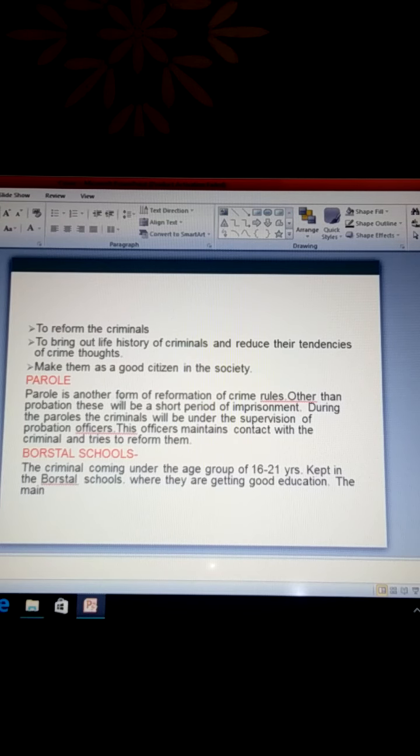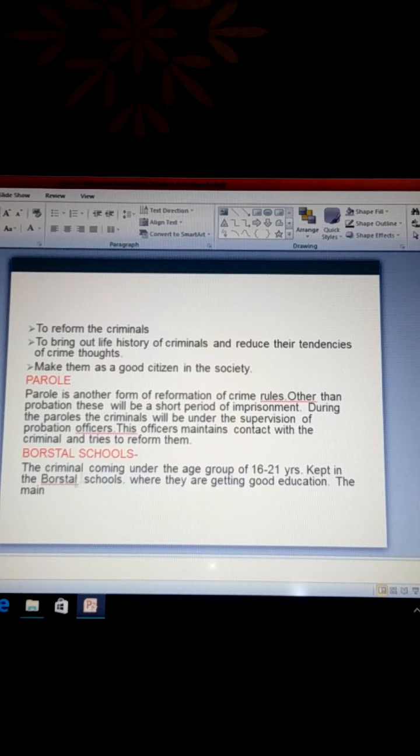Now, parole. Parole is another form of reformation. Other than probation, this is a short period of imprisonment of a criminal. During parole, the criminals are under the supervision of probation officers. These officers maintain contact with the criminal and try to reform them.